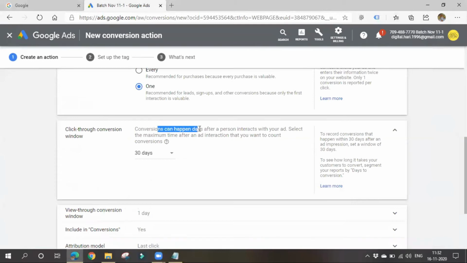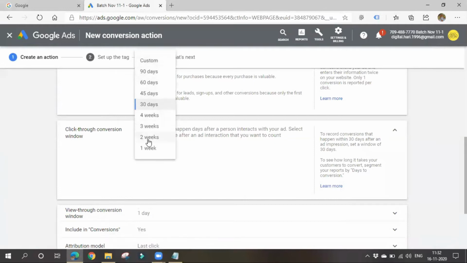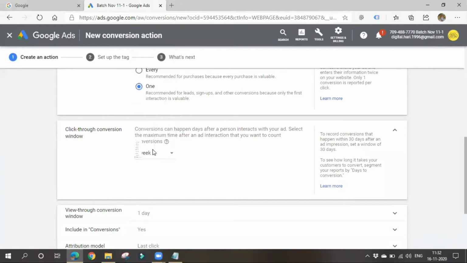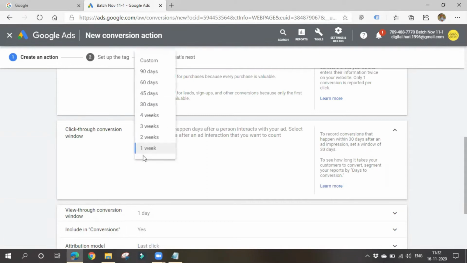So conversions can happen days after a person interacts with your ad. Select the maximum time after an ad interaction. If people convert after 1 week, is it okay for you to consider it as a conversion? Like that you can choose. So if people convert within a week after clicking on my ad, I'll consider it as a conversion. Again, it's your wish to choose how many days.